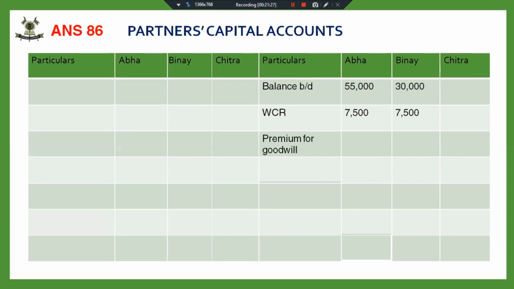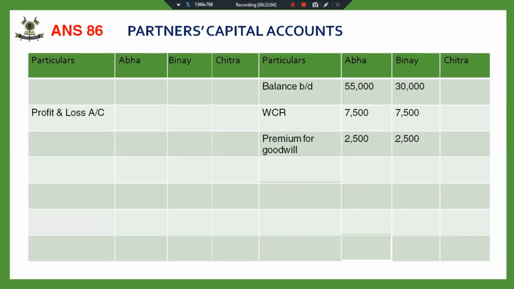Premium for goodwill. In which ratio will premium for goodwill be distributed? Premium for goodwill will be distributed in the sacrificing ratio, and the sacrificing ratio is also the old ratio here. This is our first case, when the new partner's share is given. Fine, this has been 2,500, 2,500.